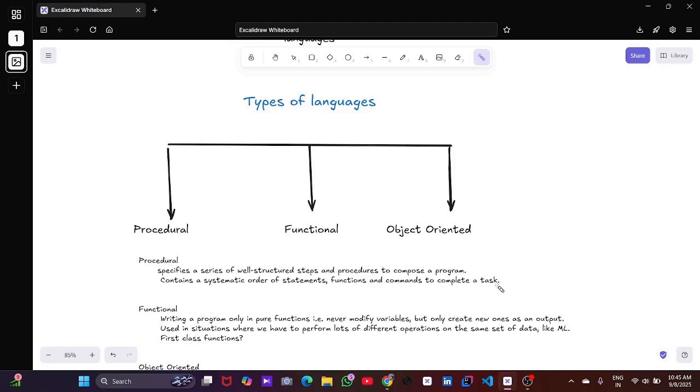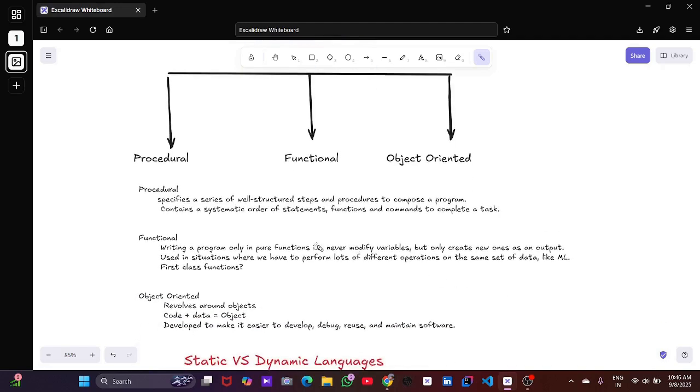In procedural programming, code is written step by step. It uses loops, conditions and functions. Examples of this type of language are C and Pascal.